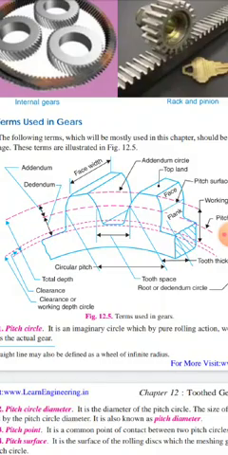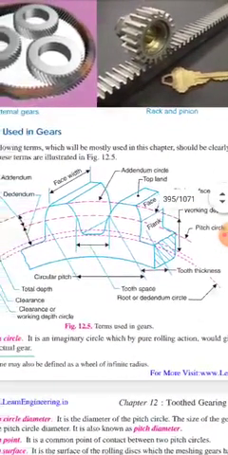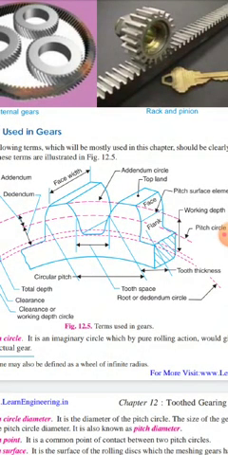Here you can see that the topmost circle, going along the periphery of the teeth, is called the addendum circle, and the lowest circle is called the dedendum circle.